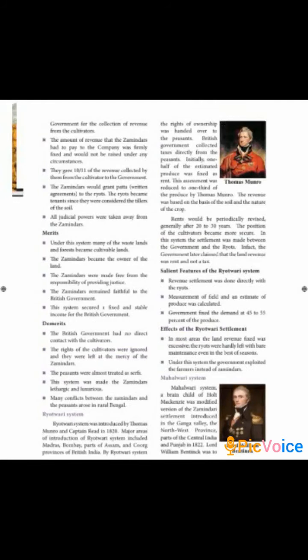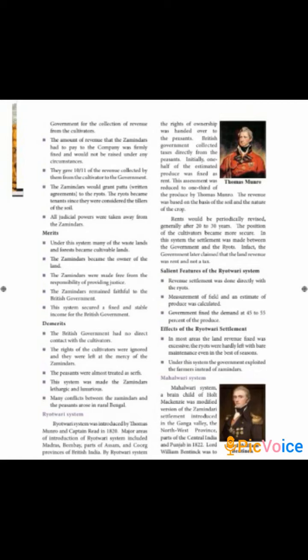So all this was leading the permanent settlement method to be a very good settlement method. And now we'll see about the demerits of the settlement type. The first point of the demerit is the British government had no direct contact with the cultivators. The British East India Company was not in direct contact with the peasants, because in between them were the zamindars as intermediaries. So whatever the British government had to say to the peasants was conveyed to the zamindars only.